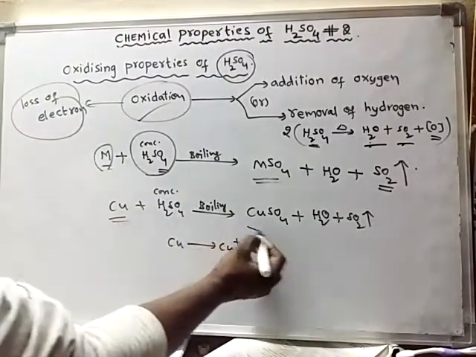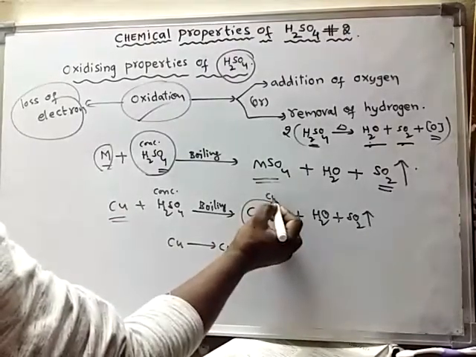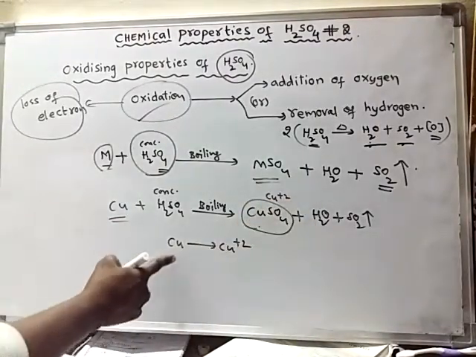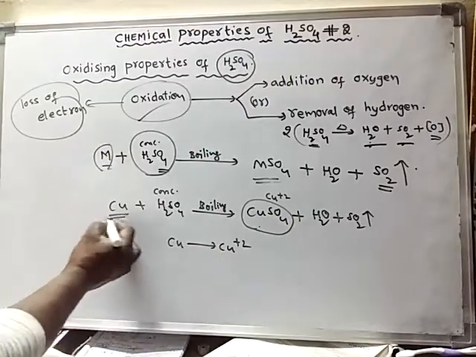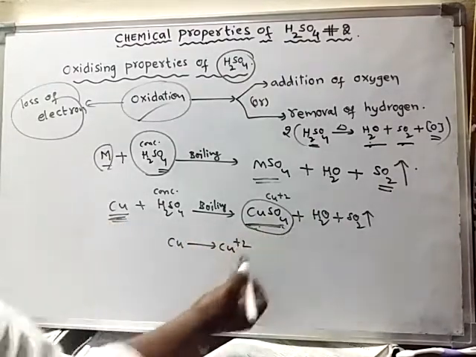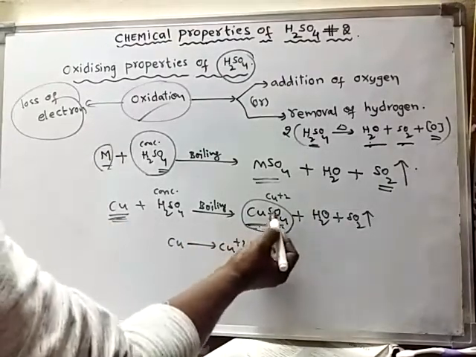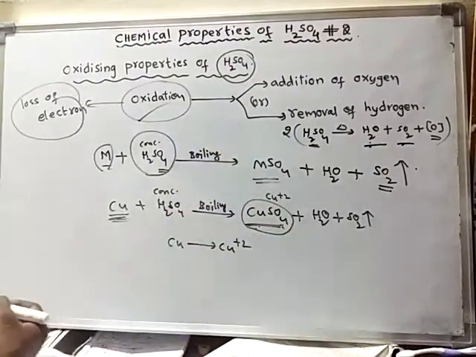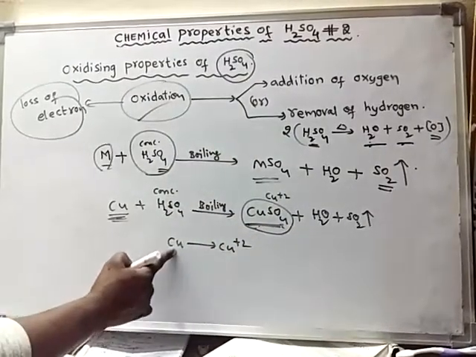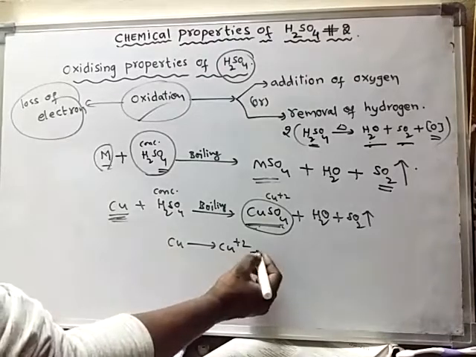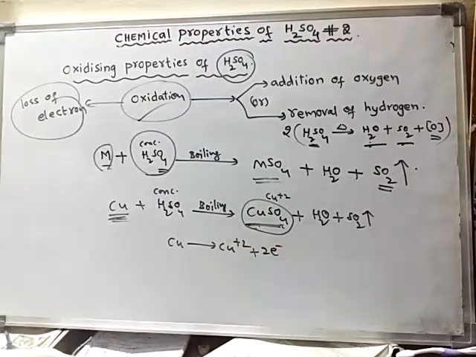In this substance copper is in the form of Cu plus 2. That means copper is converted into Cu plus 2 upon losing electrons. So loss of electrons is called oxidation.